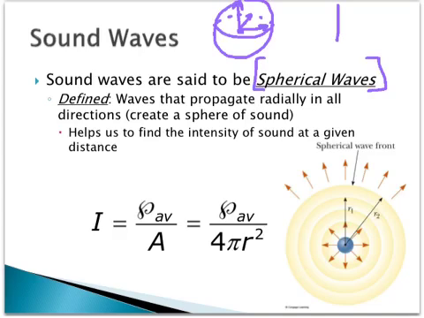If you think of an X, Y, Z plane, it can emit sound in the X, it can emit sound in the Y, it can emit sound in the Z. It can emit sound in all directions. It's said to propagate radially in all directions. Radially, think radius. The diagram below will show you what a spherical wave is, meaning that when it emits a sound, it'll emit it to the right, to the left, up, down, in all directions in a sphere. Basically in all directions in the X, Y, Z plane. That's a spherical wave.